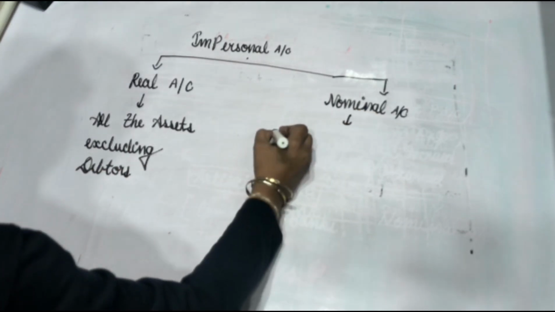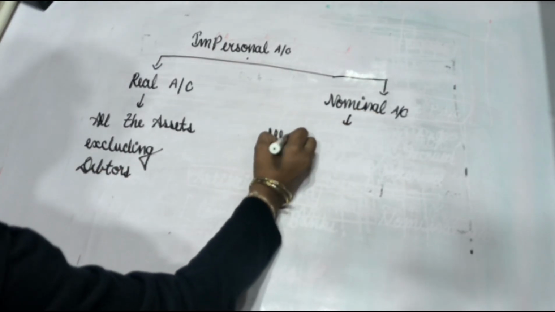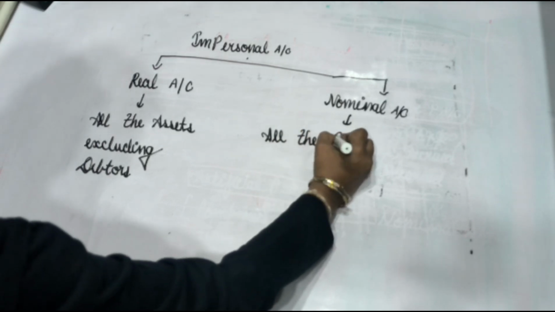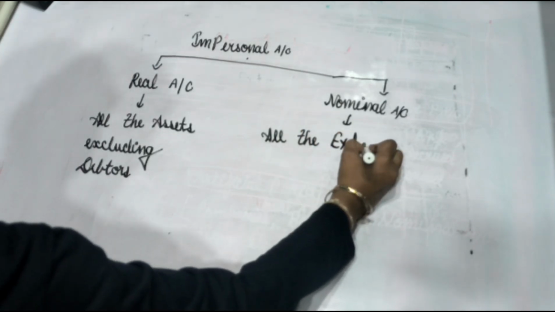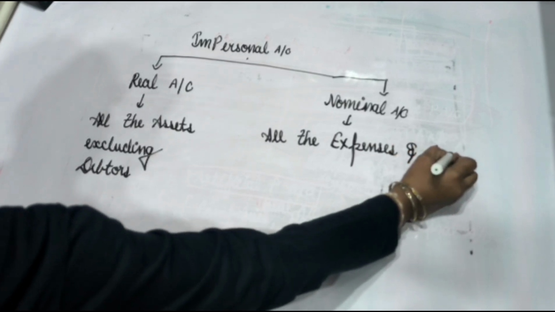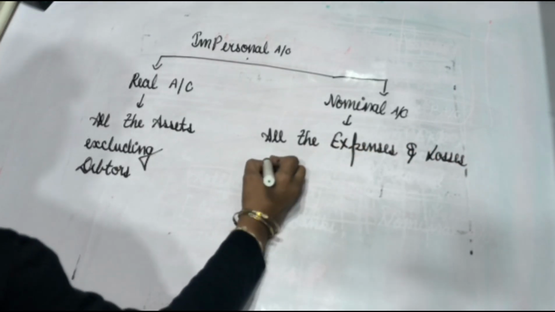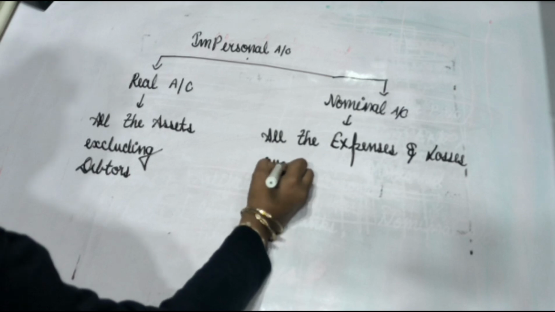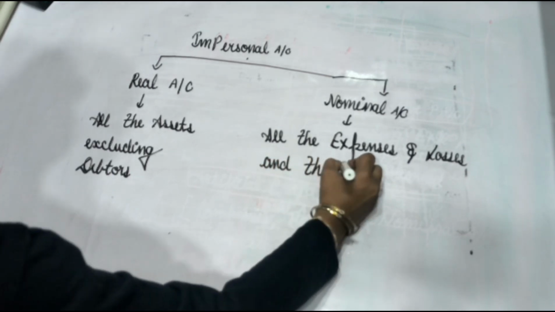In nominal account, we include all the expenses and losses, and incomes and gains.